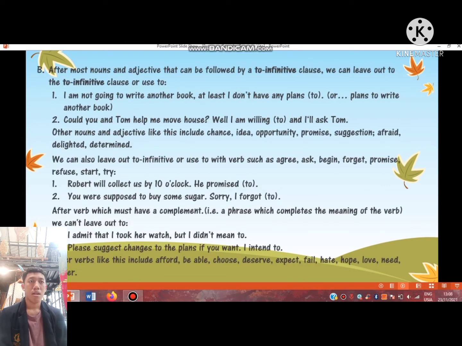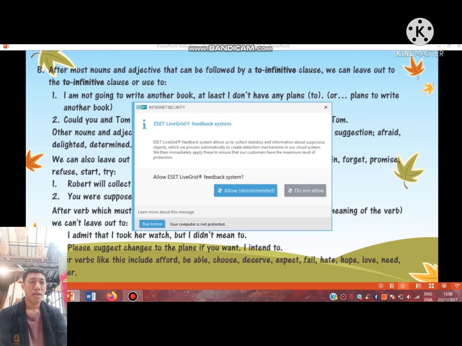Number B, after most nouns and adjectives that can be followed by a to infinitive clause, we can leave out the to infinitive clause or use to. First, I'm not going to write another book. At least I don't have any plans to, or plans to write another book. The second, could you and Tom help me move house? Well, I'm willing to, and I'll ask Tom. Other nouns and adjectives like this include chance, idea, opportunity, promise, suggestion, afraid, delighted, determined.